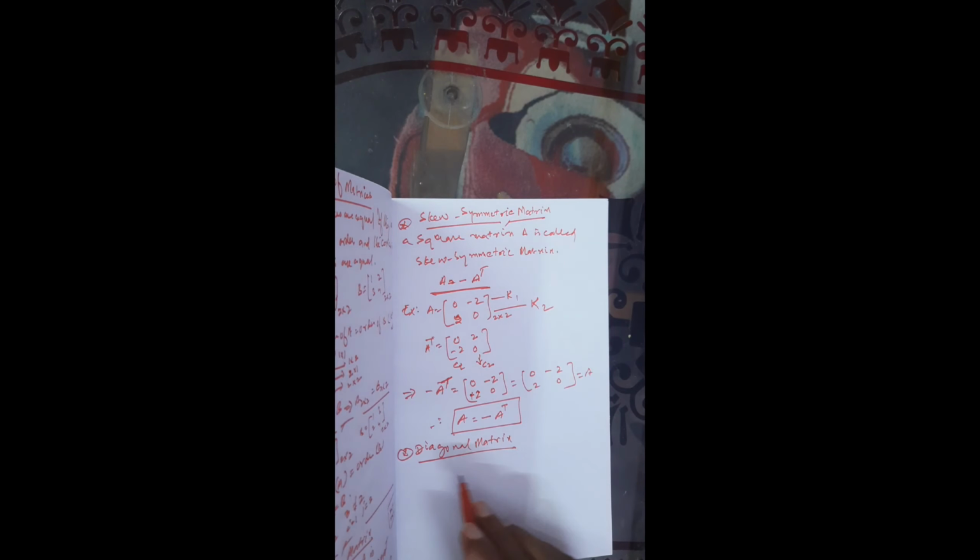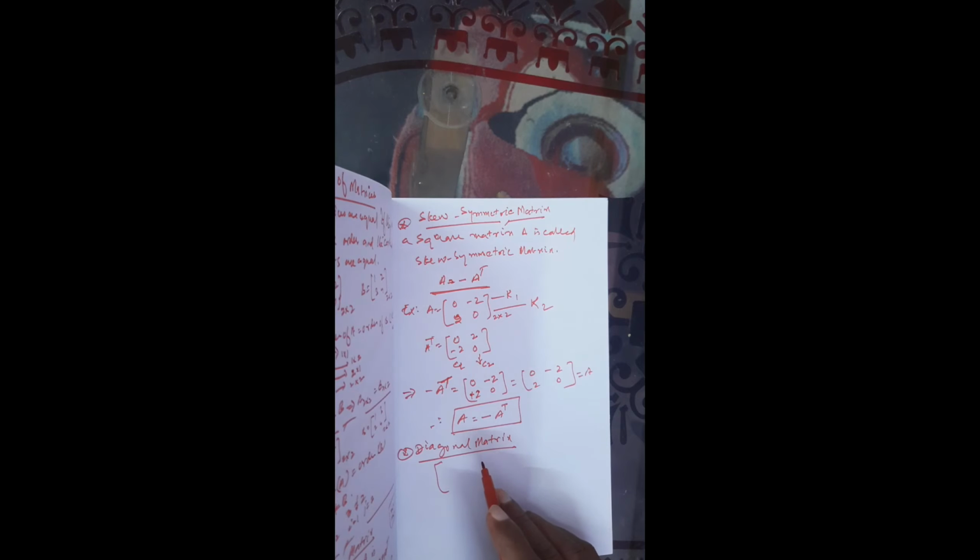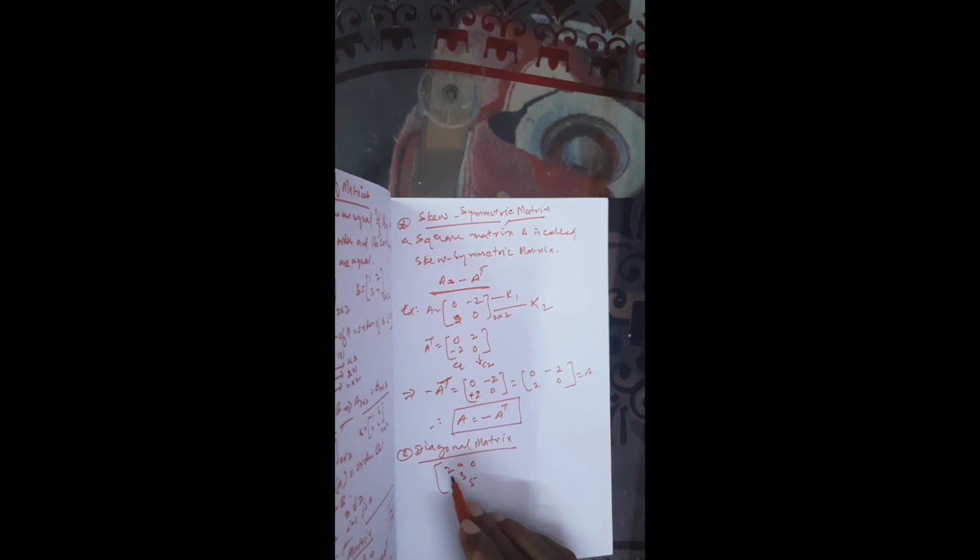Diagonal matrix we have already done. Any number can be taken in place of the principal diagonal, but all other numbers should be 0. So it is specially called a diagonal matrix. Suppose we take 2, 3, 5, and the other numbers are 0. This is called a diagonal matrix, and it is also a square form.